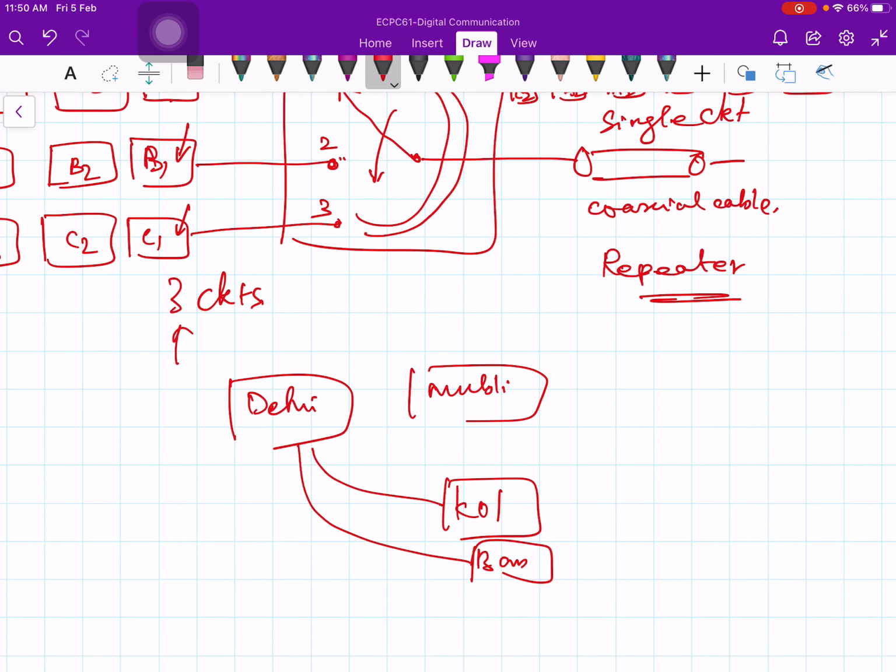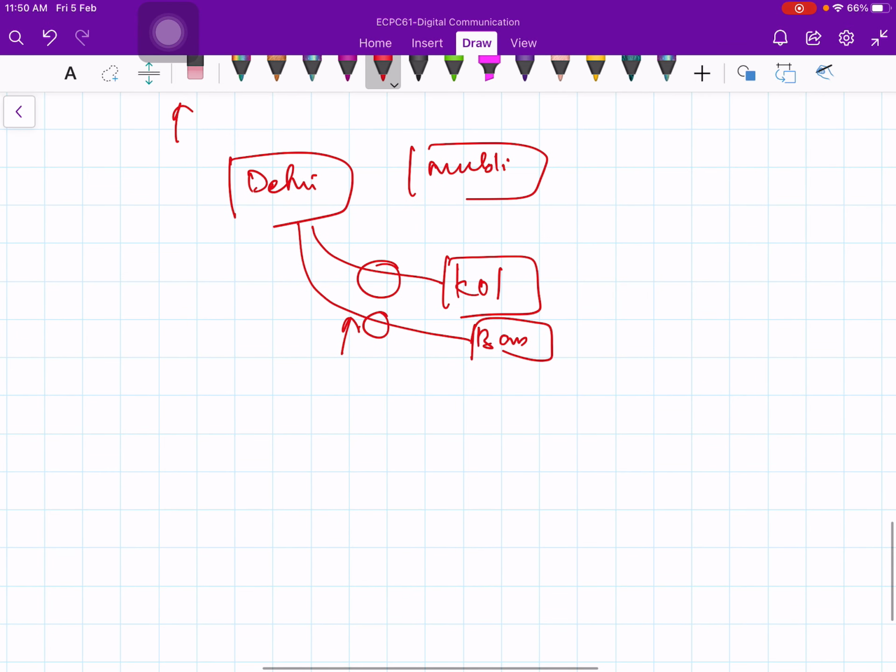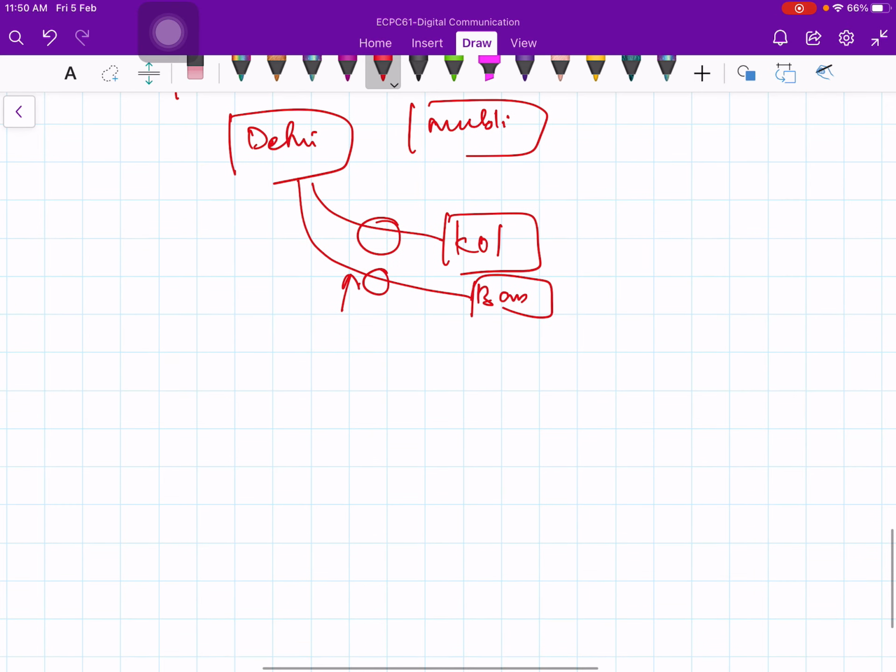Therefore the channel or cable has to be designed in such a way that it can carry a large number of voice circuits. The cable should be of sufficiently large bandwidth to handle that. Similarly, the equipment that you use should be standardized so that you can handle a different number of circuits.